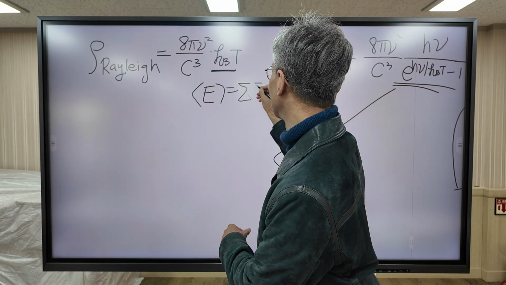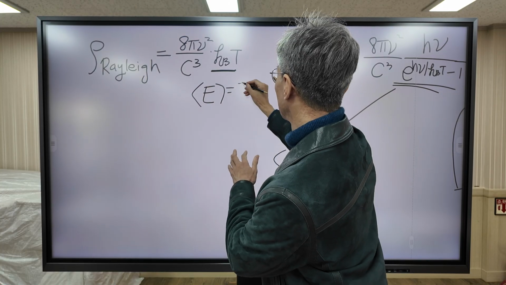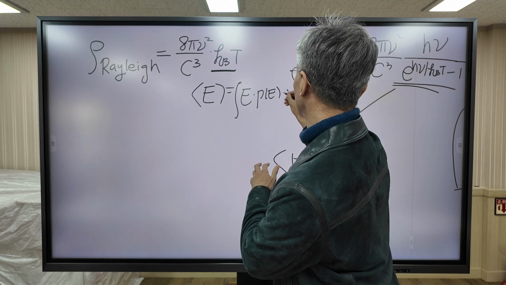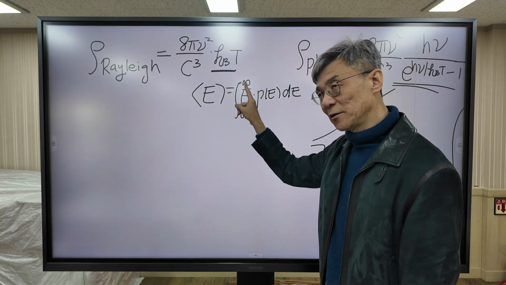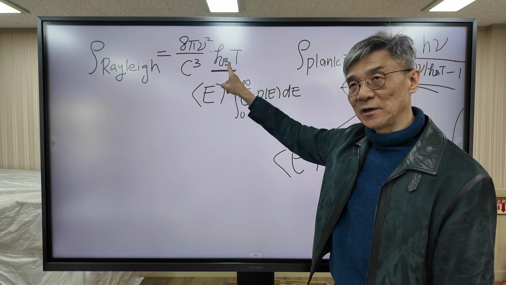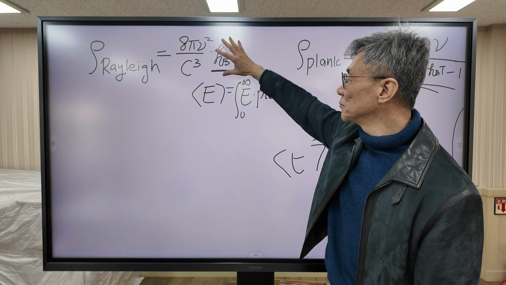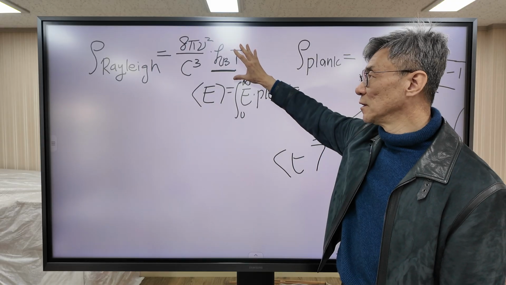Using this formula. When you use integration to calculate average E, you obtain kBT. And Rayleigh compared his prediction with experimental findings, but his prediction failed to